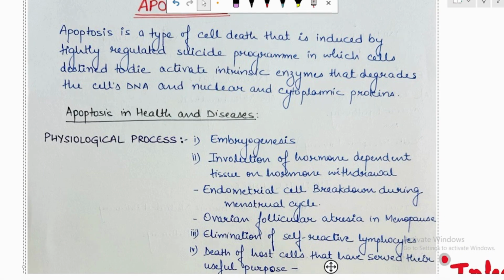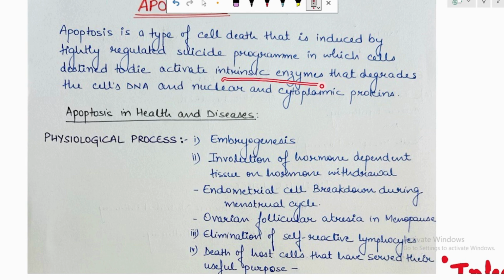As I have told you the definition earlier also, the intrinsic enzymes will get activated. I hope you are clear now which intrinsic enzymes will be activated. That is caspase 3 and endonucleases, that will cause the degradation of the cell's DNA and nuclear and cytoplasmic protein.